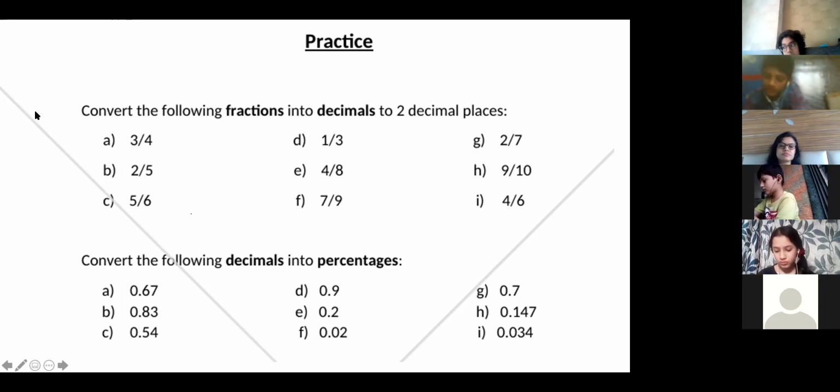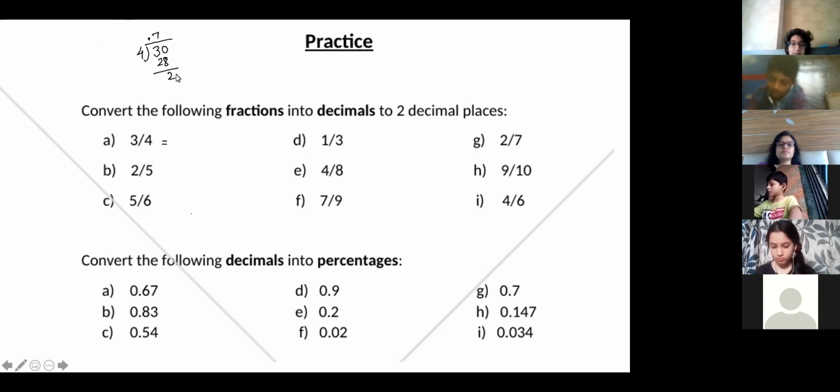Ma'am, 4 sevens are 28. Divide in rough. No, ma'am, I'm doing. 0.7... 0.75. Yes, 0.75. Correct. Next one, 1 by 3.